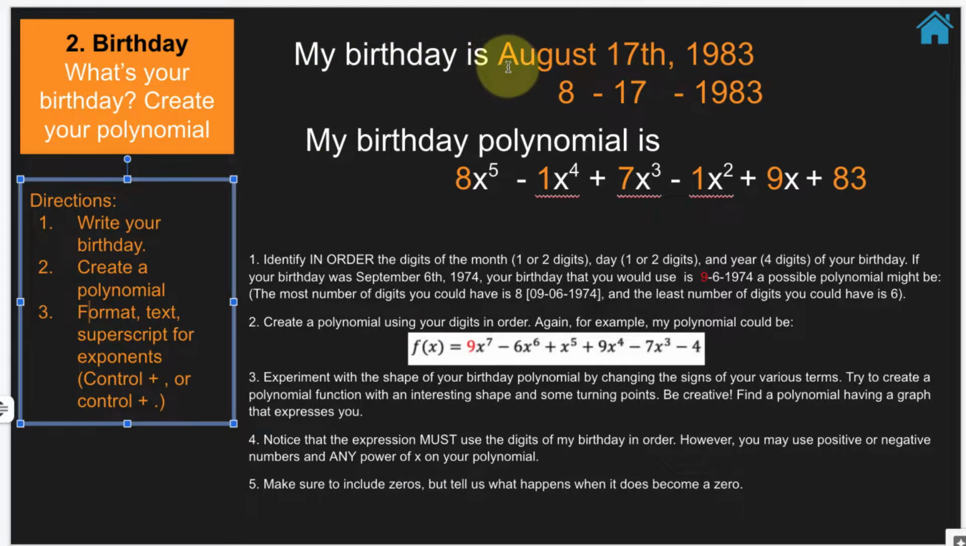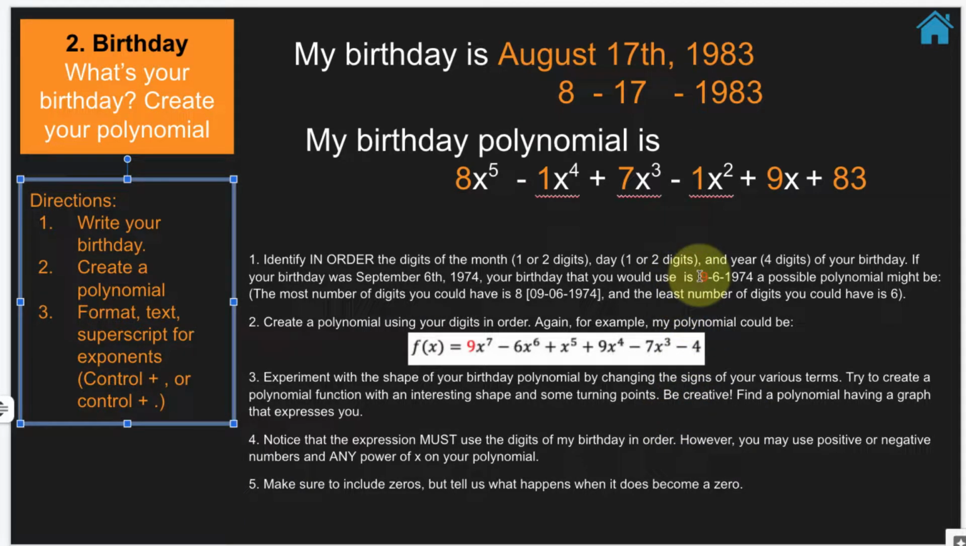So my birthday is August 17th, 1983. Change it to numerical, 8/17/1983. And basically these become the coefficients. Coefficients are the numbers in front of the variable and degree. So I'm just going to write out the numbers 8, 1, 7, 1, 9, 8, 3. And you just need enough exponents, so x to the 5th, 4th, 3rd, 2nd. There are some more specific directions down here, 1 to 5.